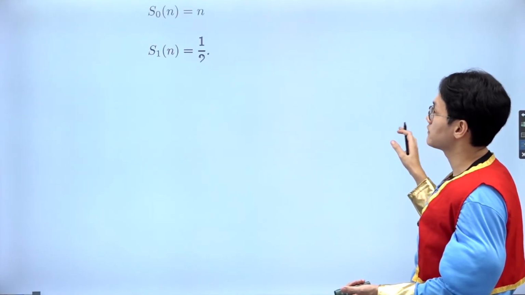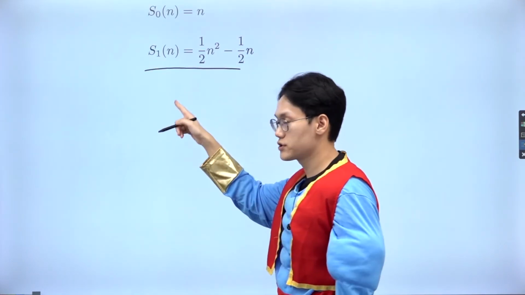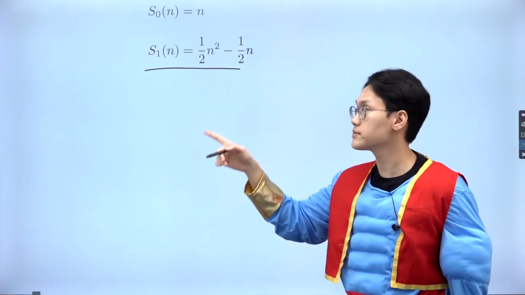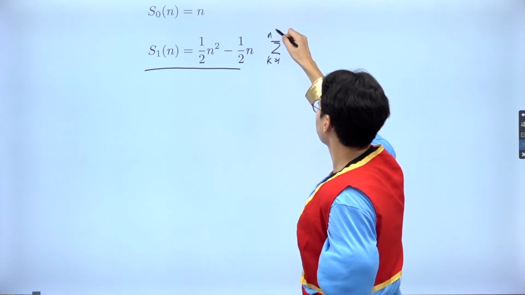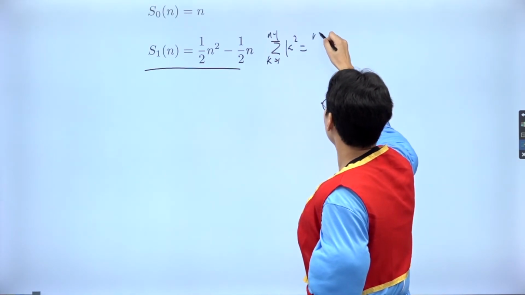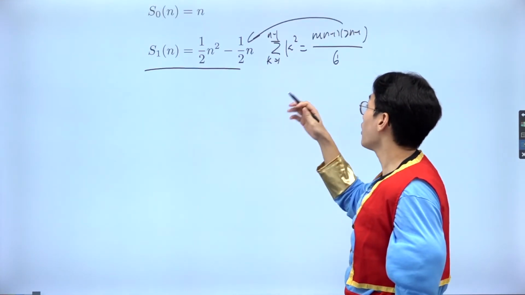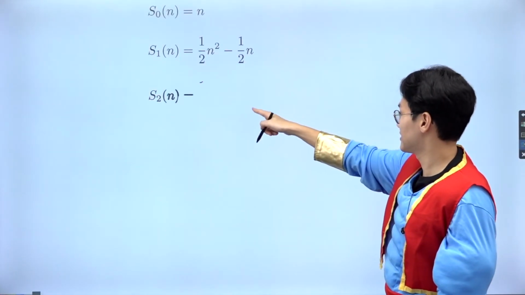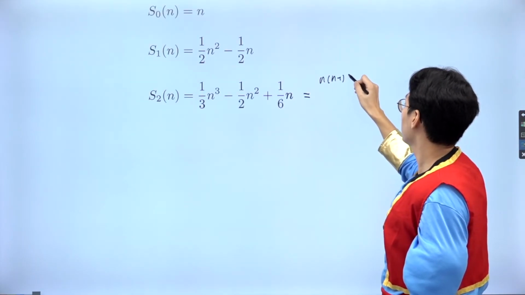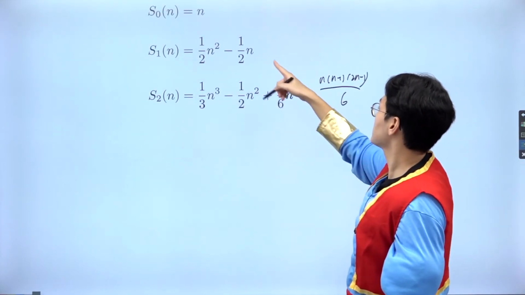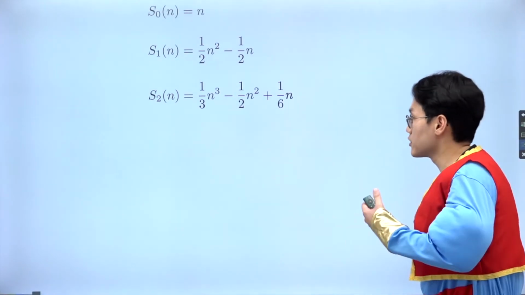And if I give you the list of it, it looks like this. This is the sum of squares going from the 0th term to the nth terms. That's why we see the difference, because this is going to be sigma k equals 1 to n minus 1 of k squared. That's n minus 1 and 2n minus 1 over 6. And if you expand, that's not that. This is the one we have. So this is going to be n minus 1, 2n minus 1 over 6. And this is n and n minus 1 over 2. Right? So I just expand it out for you. Okay, no problem. And you can do this on and on.